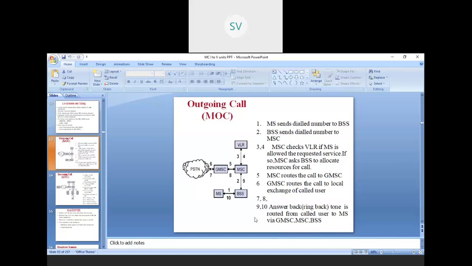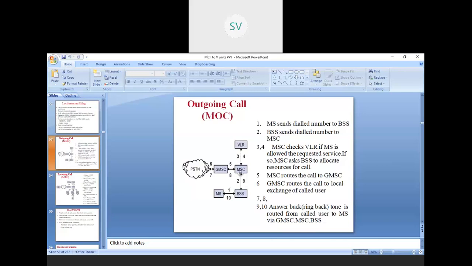Then the MSC, now see, fifth step. So what is the first step? From the MS, it goes to the BSS, and the BSS to the MSC. The MSC checks its visited location register. If it is allowed, then it sends a message back to the MSC. The MSC then puts it to the gateway. From the gateway, it goes to the PSTN, that is the public switched telephone network. From the PSTN, it will reach the other MSC. That is how you have to think. The same replica is there after the PSTN also. That's how you have to understand this.